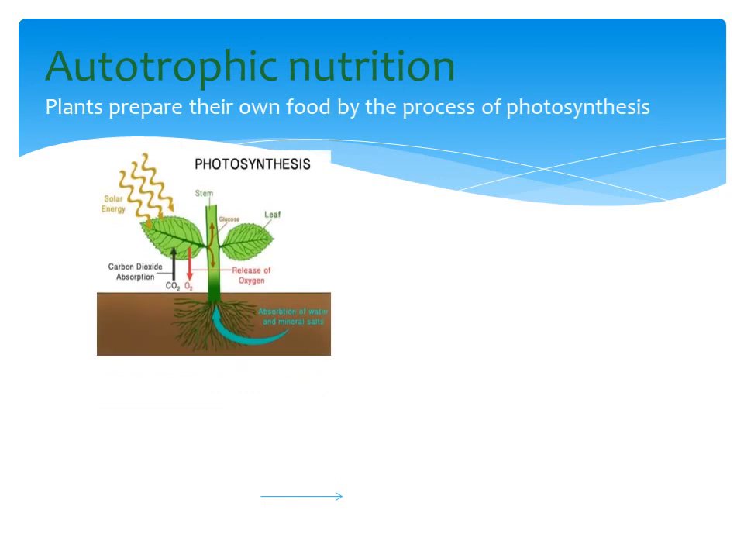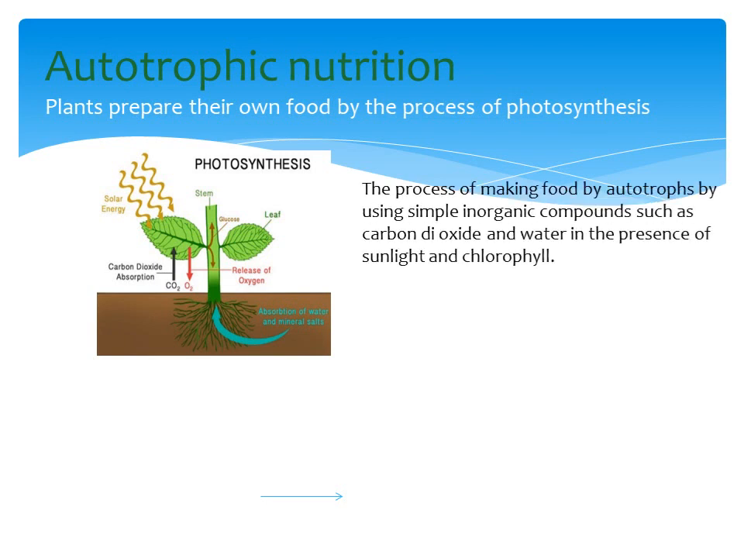Autotrophs prepare their own food by the process of photosynthesis. The word photosynthesis is familiar to all of you. Photosynthesis is made up of two words, photo and synthesis. Photo means light and synthesis means to make. From this, the definition is the process of making food by green plants using simple inorganic compounds such as carbon dioxide and water in the presence of sunlight and chlorophyll. Note that there are four essentials: carbon dioxide, water, sunlight and chlorophyll.